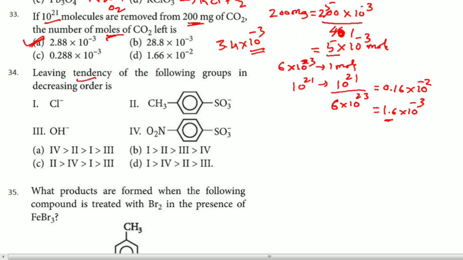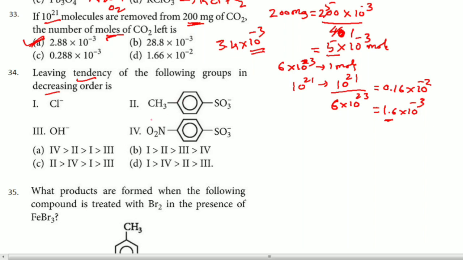Fine. Leaving tendency of the following groups in the decreasing order. Remember in this particular case, definitely we'll say that this is a halogen, hence having a good leaving group. But it is wrong, my dear students. Remember, when only halogens are present, then iodine is more than bromine, chlorine and fluorine.